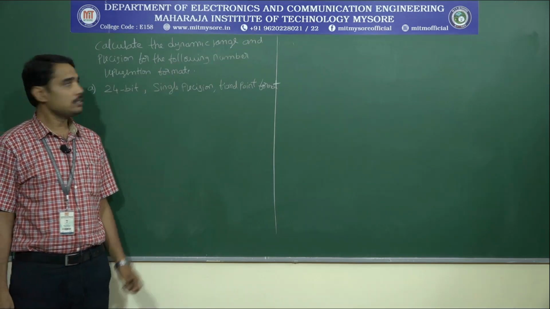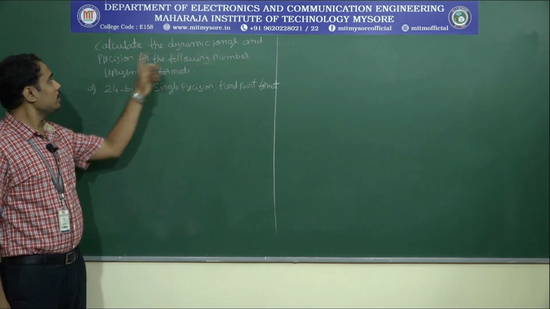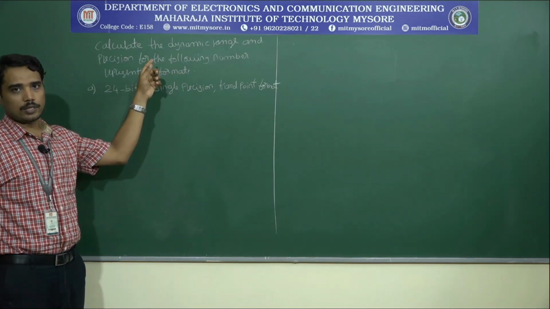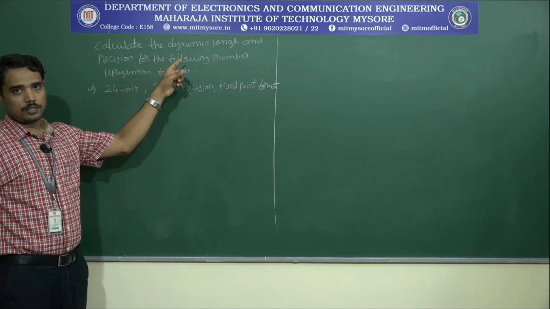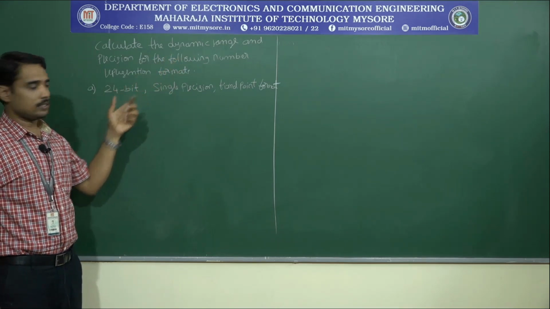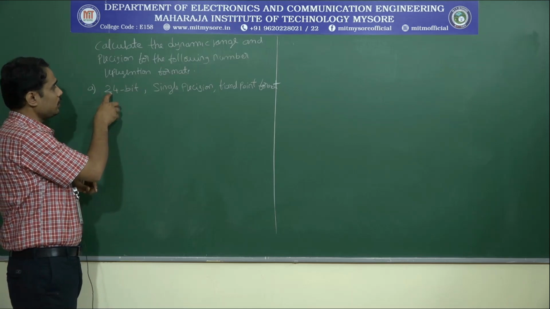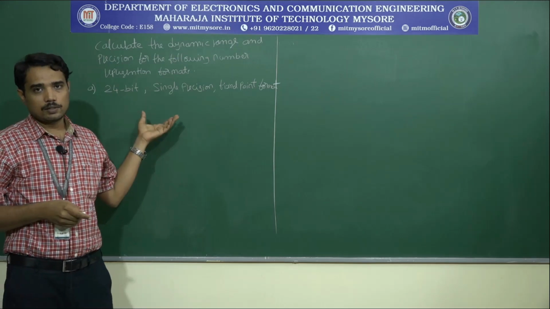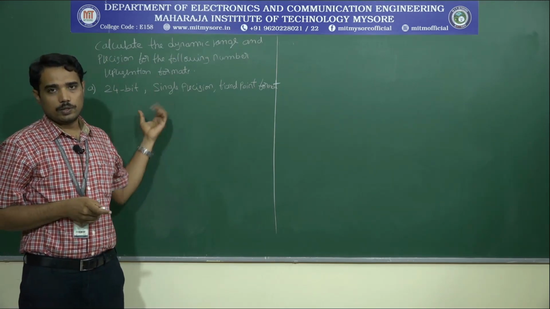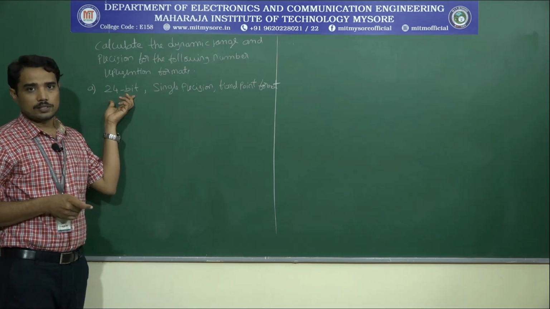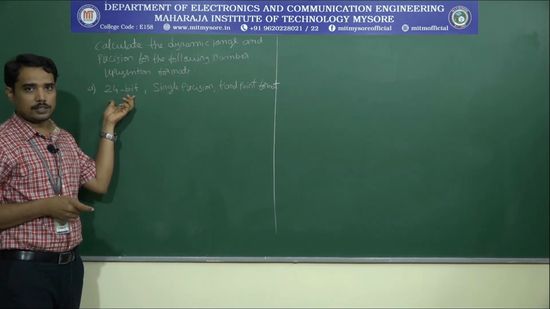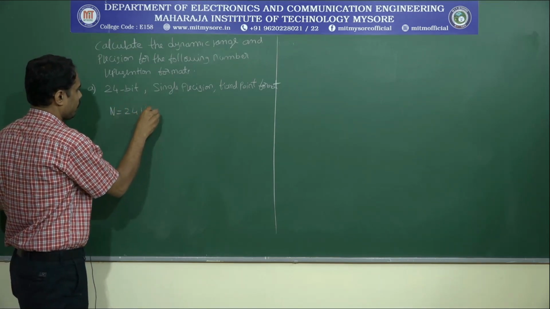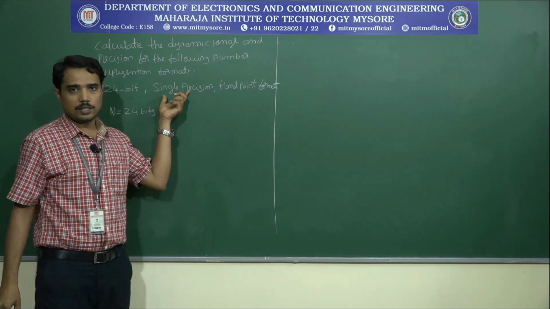The problem statement is: calculate the dynamic range and precision for the following number representation formats. The first one is a 24-bit single precision fixed point format. From this, what information are we going to get? The number of bits used is 24 bits. That is n. N is 24 bits. Then the precision is single precision.